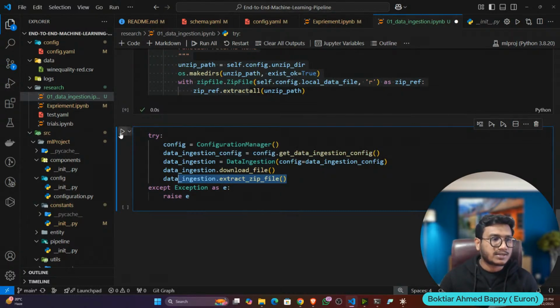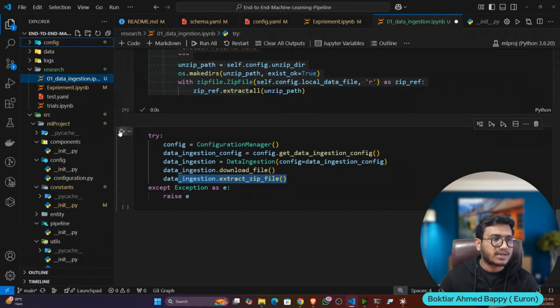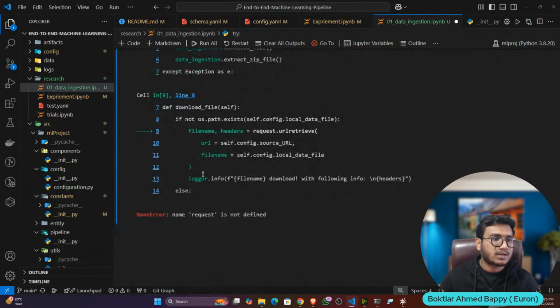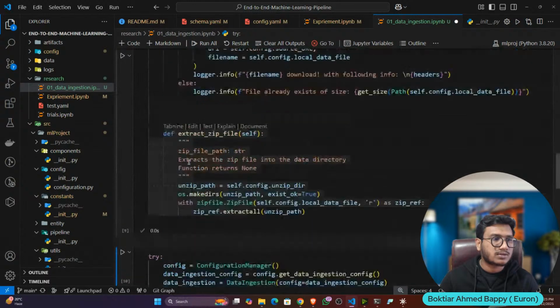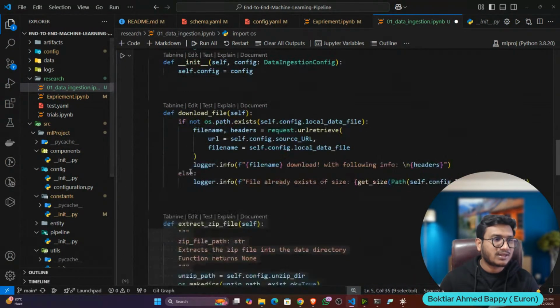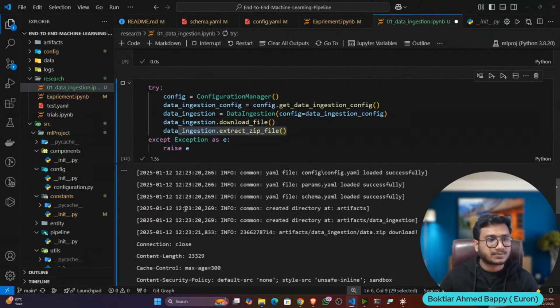Now let's execute the code and see. There is no artifact folder. Now if I execute, it will create an artifact folder automatically, but I get one error: request is not defined. Sorry, I forgot to execute this line again. Now let me execute the code. I think it should work.